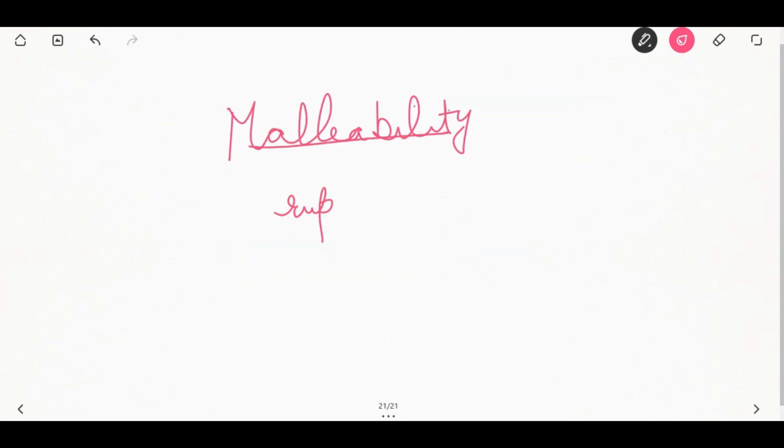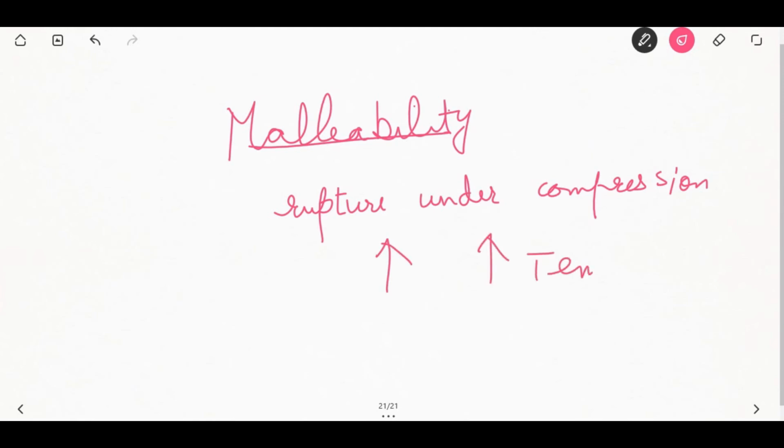Malleability. Malleability is the ability of a material to withstand rupture under compression, such as hammering or rolling into sheets. Remember, malleability increases with increase in temperature. Gold is the most ductile and malleable metal. This property enables manufacturers to beat gold into thin foils. Silver is second. Among the metals, platinum ranks third in ductility and copper ranks third in malleability.